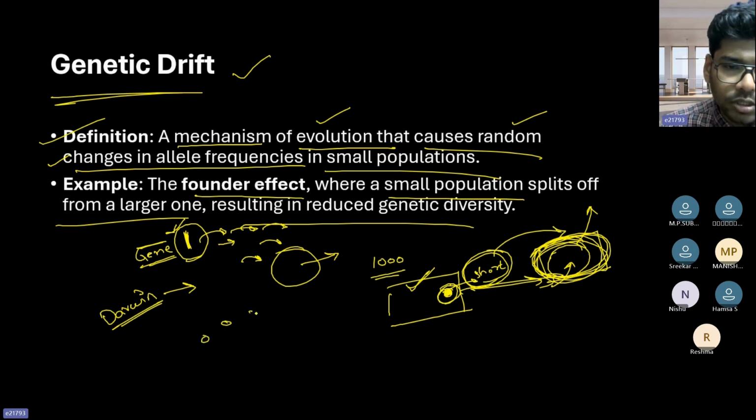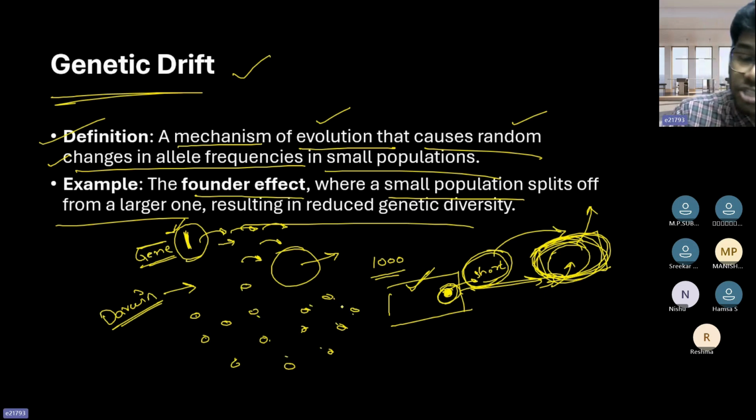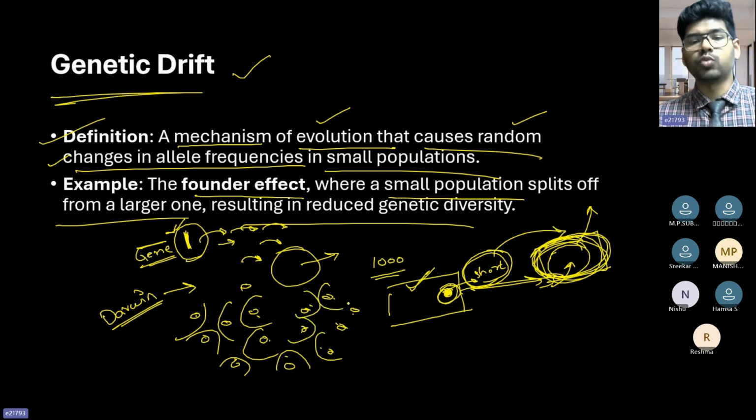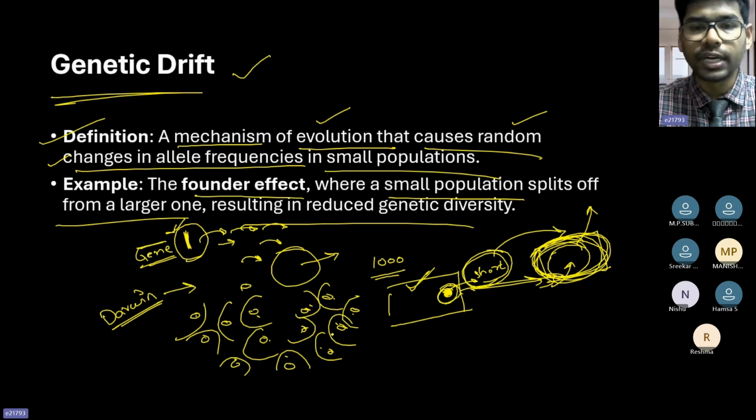Because the islands are separated and it is an archipelago of islands, the birds present in all these areas are ancestrally the same, but because they have been separated, they have become a new species altogether. That is what we call genetic drift.